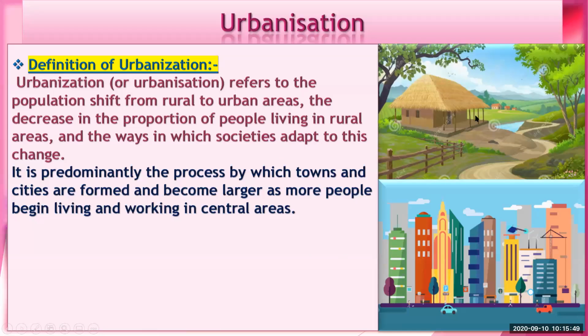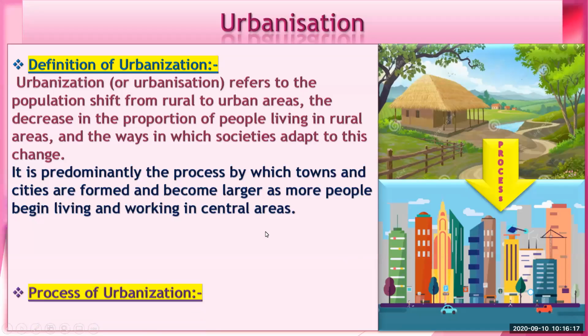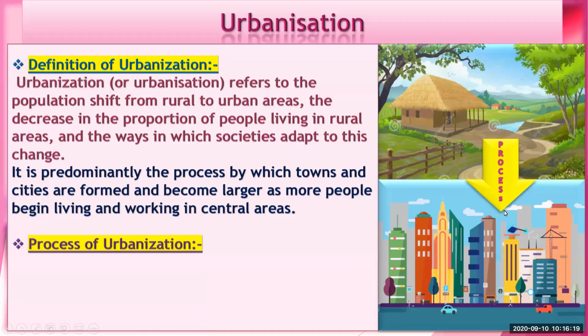Now here we can see in the first picture, that is a rural area. We can see this is the countryside area, and people move from this area toward the cities, and cities become more populated and more houses are built there, and the cities become more and more dense. This is the process of urbanization, how people move toward the cities.